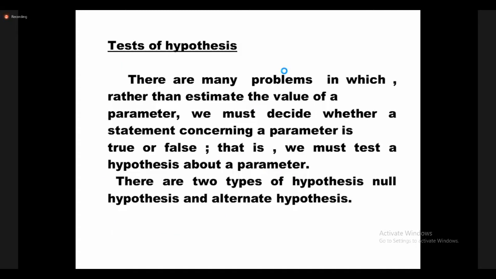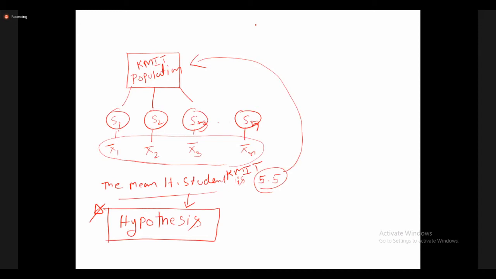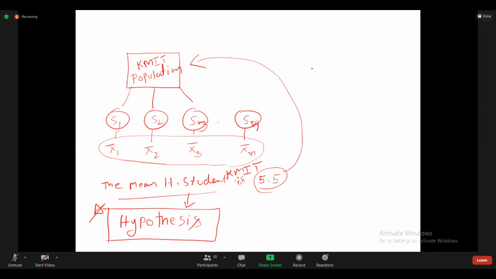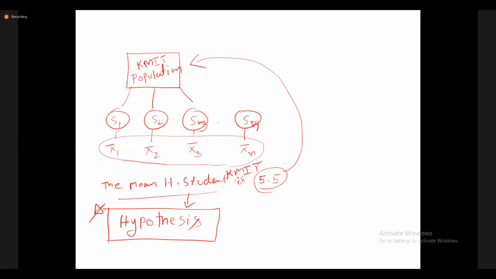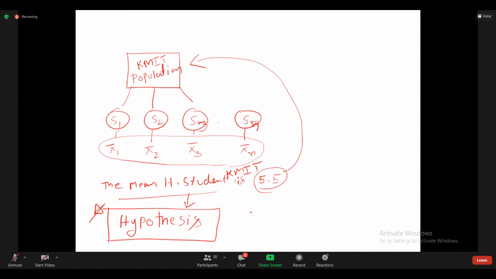Is it clear? Yes, hypothesis means a definite statement about a population. Does anybody still have any doubt? We'll take one more example. The concept is important. I hope all of you understood that. Right? Does anybody still have a doubt? We'll discuss.